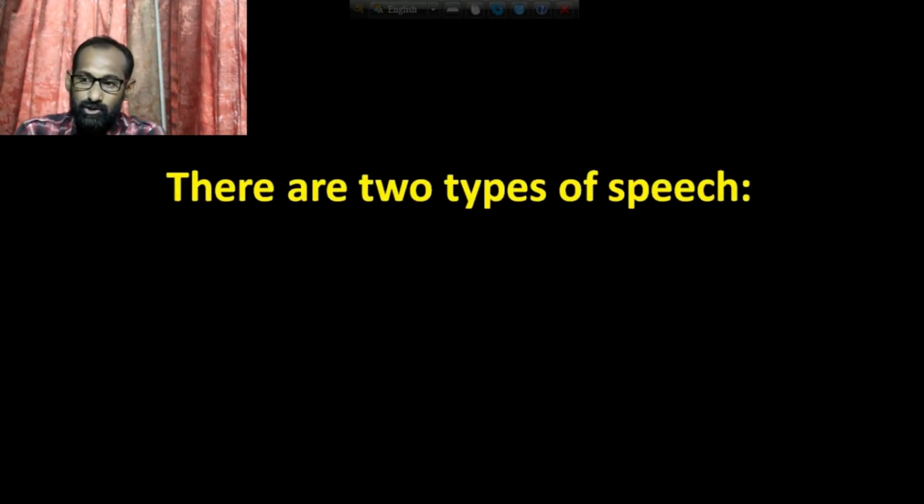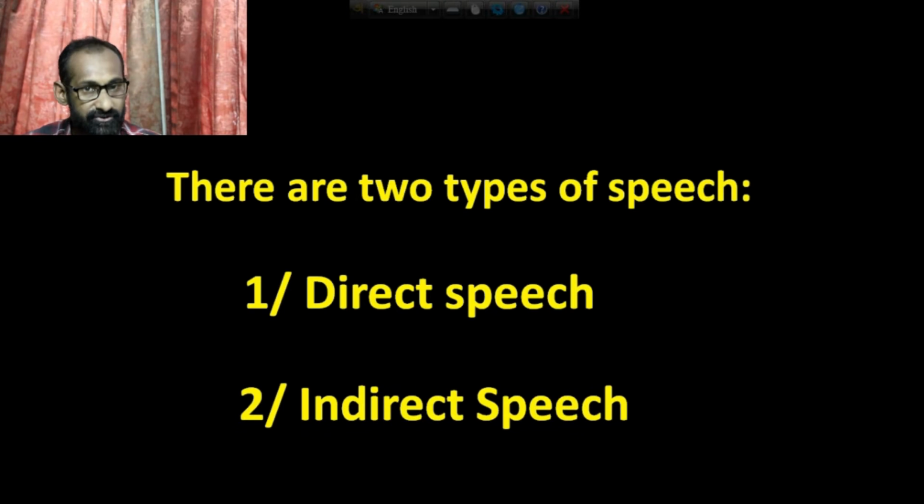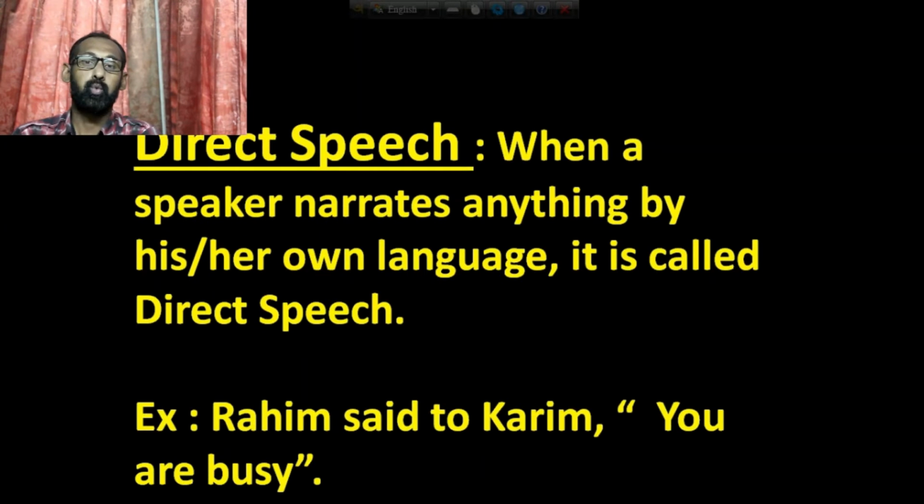Then there are two types of speech. In a narration you will get two types of speech. Number 1 is direct speech and number 2 is indirect speech. Okay, that means direct speech and indirect speech are the two parts of narration. Then you should know what direct speech is. Actually, when a speaker narrates anything in his or her own language, it is called direct speech. Okay, for example, Rohim said to Karim, "You are busy."